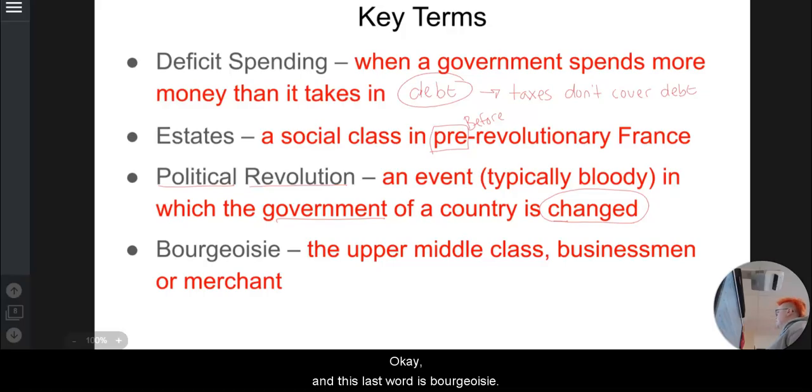Okay, and this last word is bourgeoisie. It is a French word, that is why it looks like this, but the bourgeoisie is the upper middle class, the businessman or the merchant. When we think of the bourgeoisie, we want to think about these are the people who are kind of bougie. These are the people who have a little bit of money, but in this case, they have no political power.